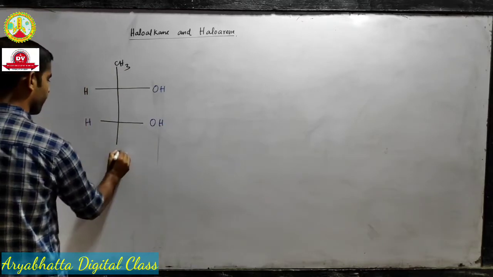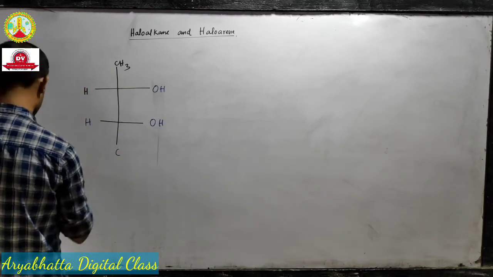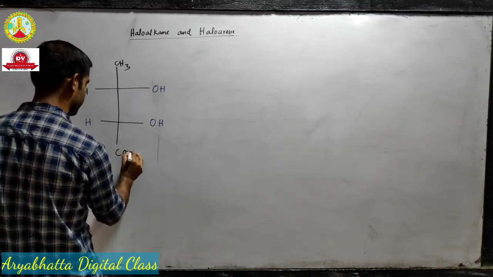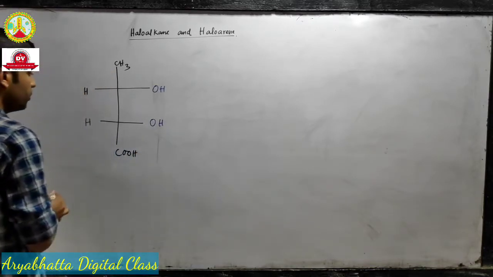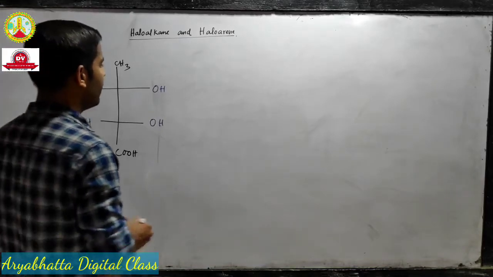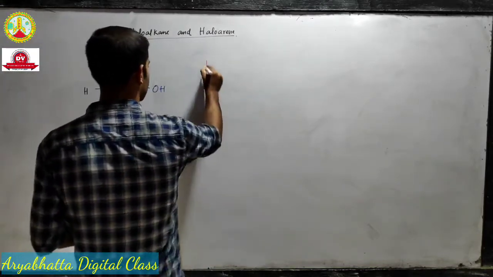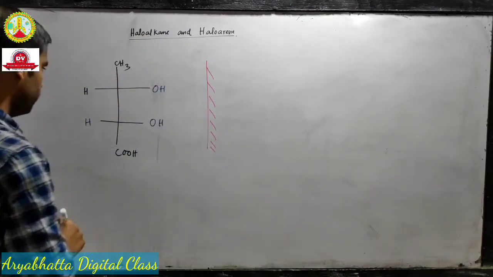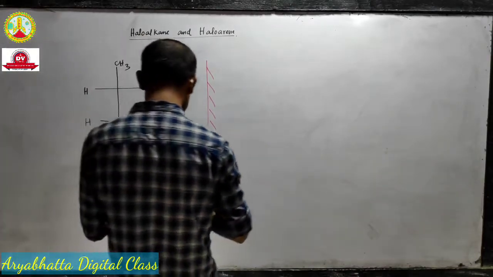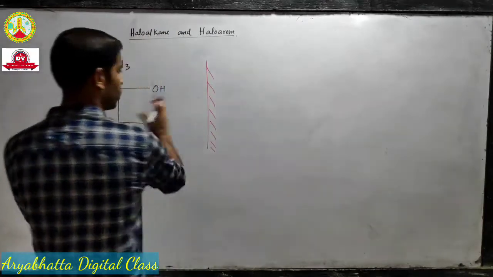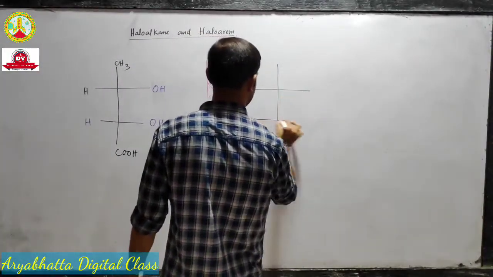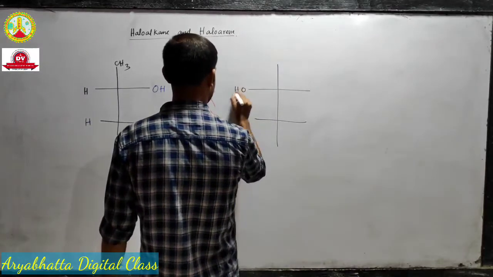The lower one I'll do in black, it's not mandatory. Now suppose I have a mirror over here. Then what will happen? We will get an image of this molecule, and the image will look somewhat like this.